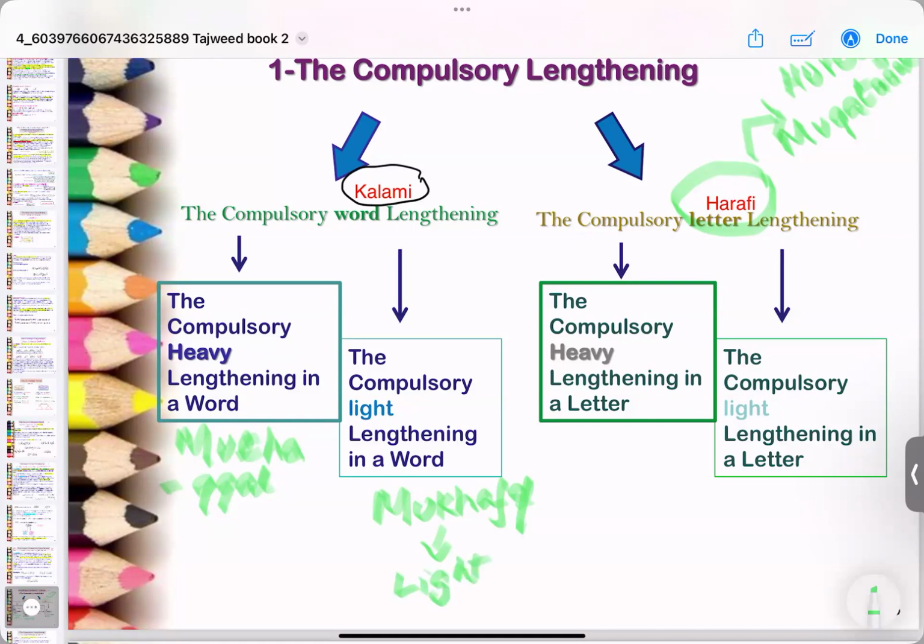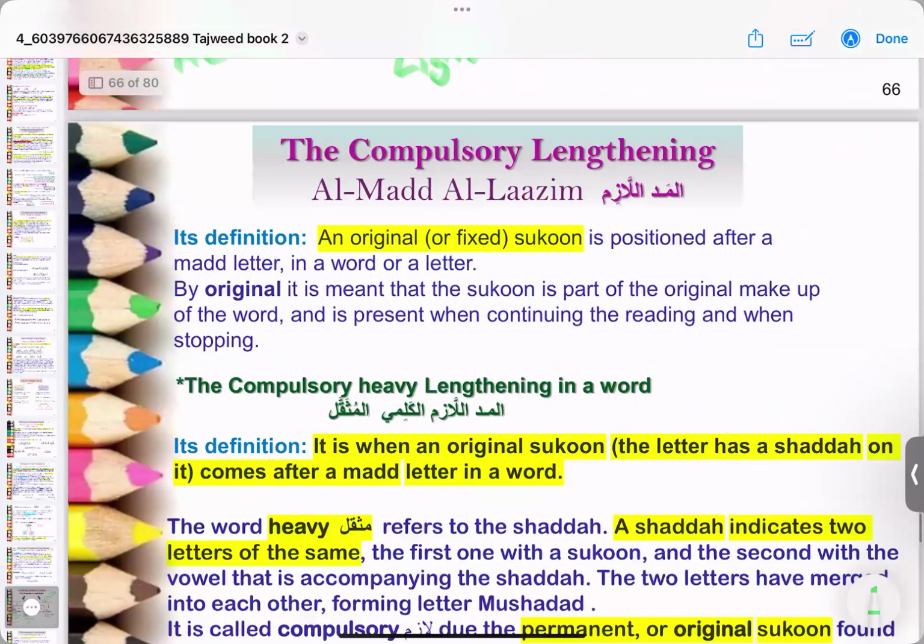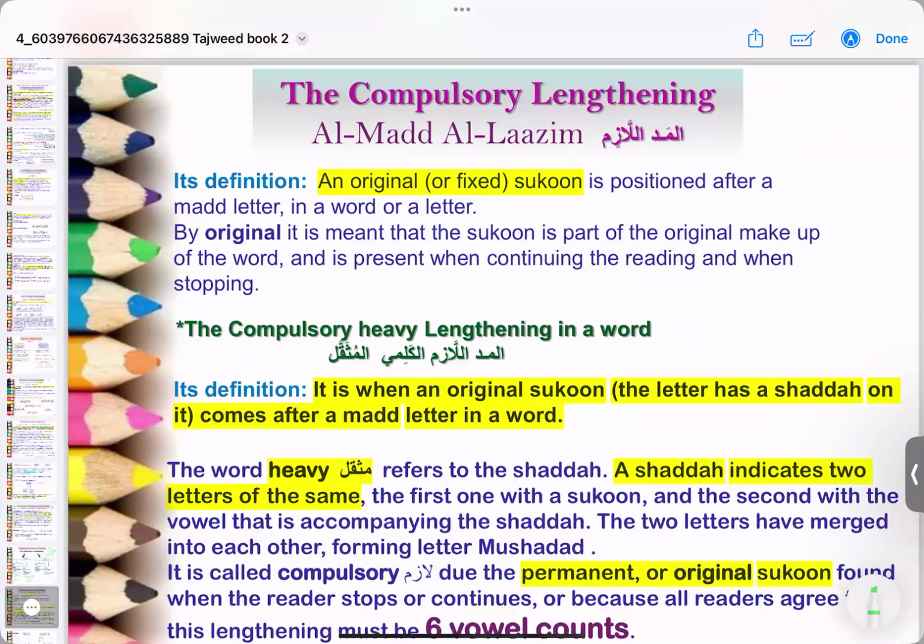Mad lazim kalami musaqal is heavy. Heavy lengthening of the word and light lengthening of the word. Now we're going to look at it in detail. Remember, mad lazim has to do with 6 count muds. All the muds in mad lazim are going to 6 count, and they are the muds that happen when a mud letter is followed by a sukoon.